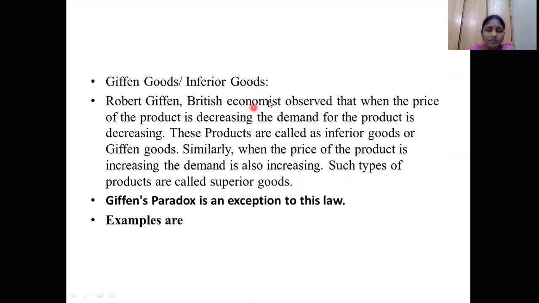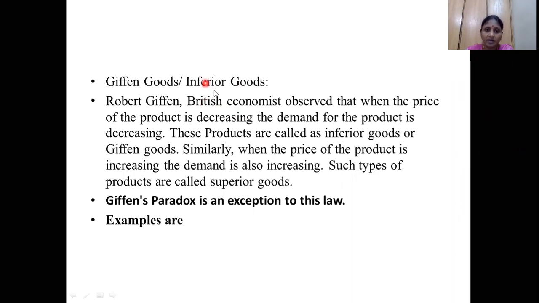Whenever the cost of such inferior goods decreases, automatically the consumer's income rises. So that's why he is not going to prefer such inferior goods. He is going to prefer to buy another organic bread or whatever it may be. A better quality bread, better quality ketchup, or better quality organic vegetables he will prefer.